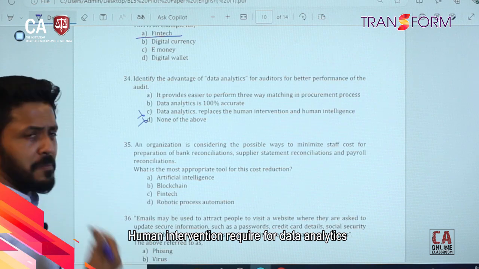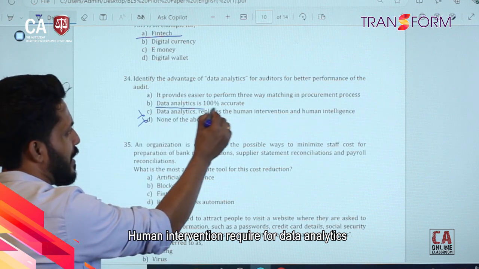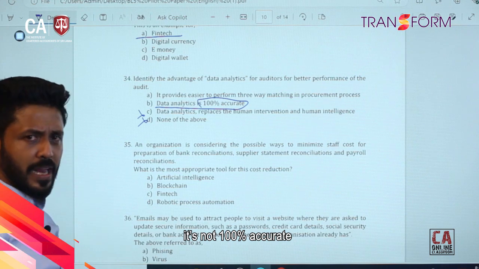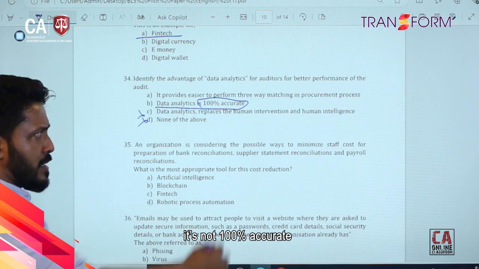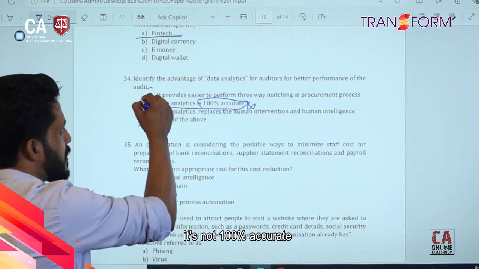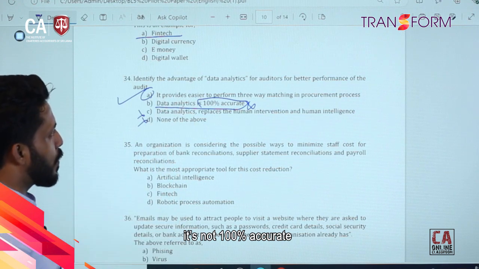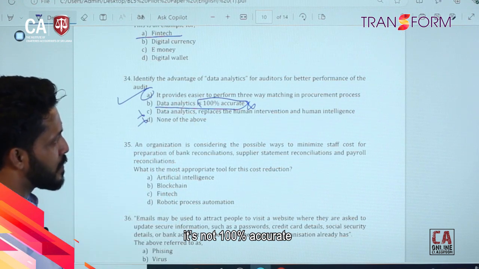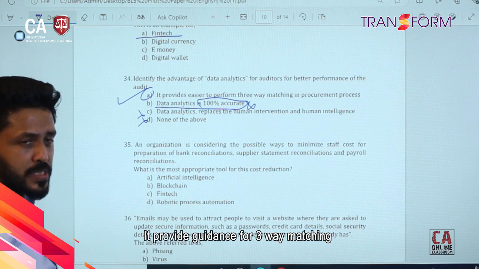Data analytics is 100% accurate. So data analytics can't be 100% accurate, right? So this is wrong. So this is the appropriate answer: it provides easier way to perform three-way matching in procurement process.